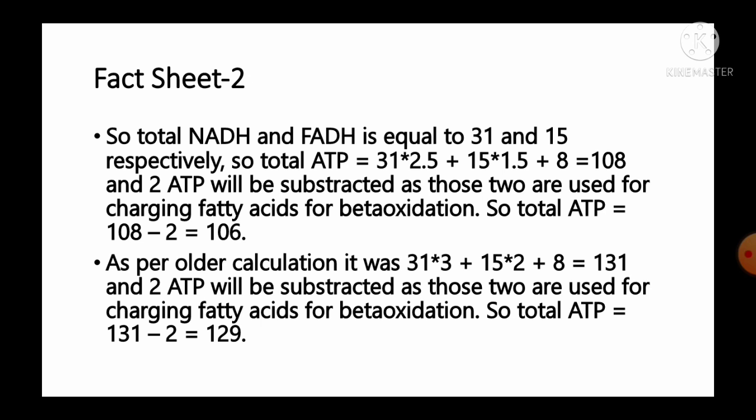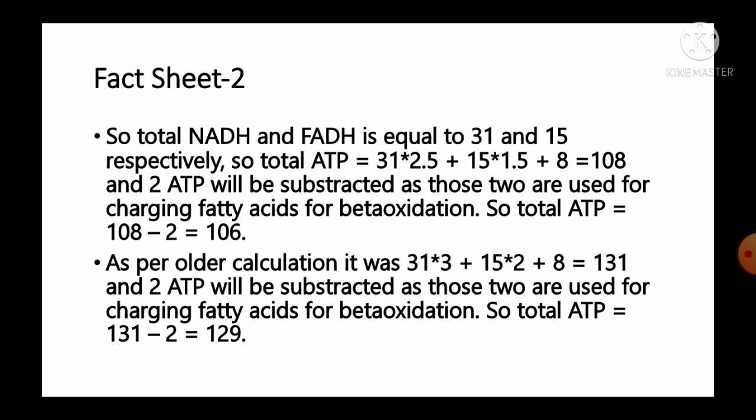So total ATPs according to the newer concept is equal to 31 multiplied by 2.5 plus 15 multiplied by 1.5 plus 8 is equal to 108 ATPs, and 2 ATPs will be subtracted as those 2 are used for the charging fatty acids for beta oxidation. So total ATP derived from the beta oxidation of palmitic acid, as per new concept, is 108 minus 2 is equal to 106 ATPs.